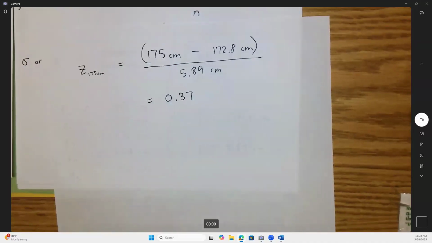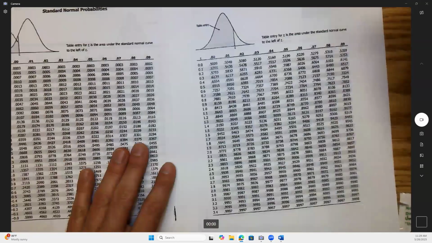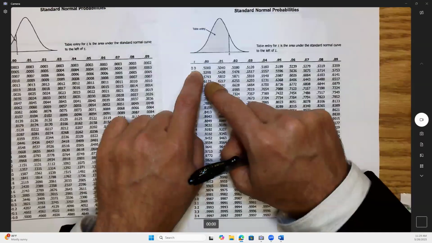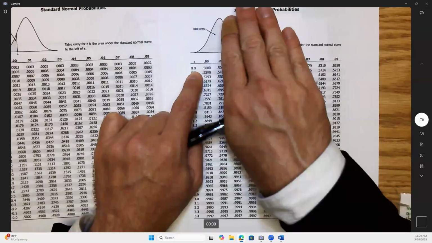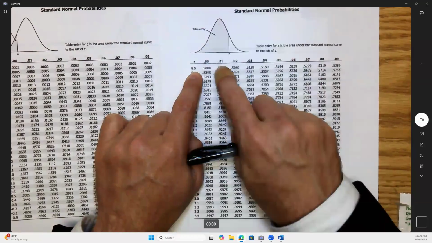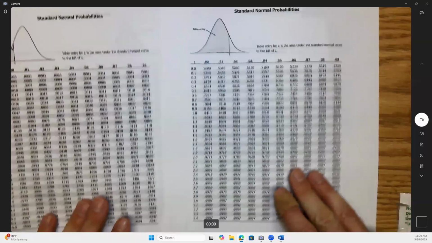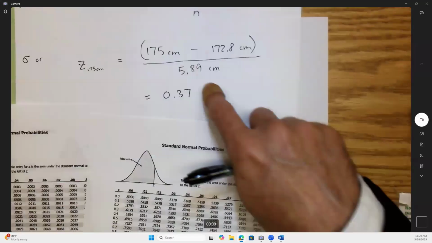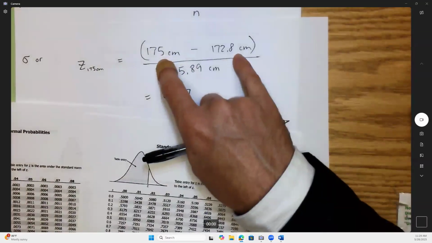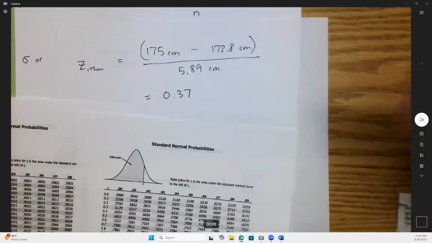So what does that mean? Well, I can't use the negative z-score half of the table, so I'm going to go to the positive z-score. By the way, if you have a z-score of 0, that means you're 0 standard deviations from the mean. Does that mean you're exactly average? Does that mean that exactly half the bell curve would be filled up? That's exactly what this says right here, 0.50. So take your height, subtract the average, and divide by the standard deviation. That will tell you your z-score, right?